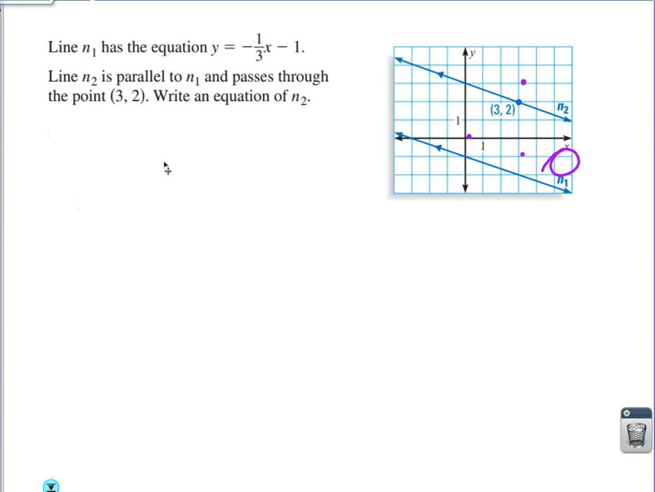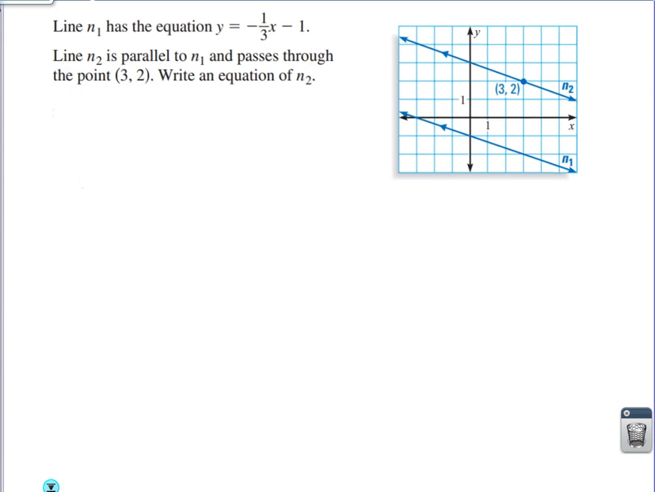In order for it to be parallel with y equals negative 1/3 x minus 1, Brianna, from what I just said, what must be true about their slopes?